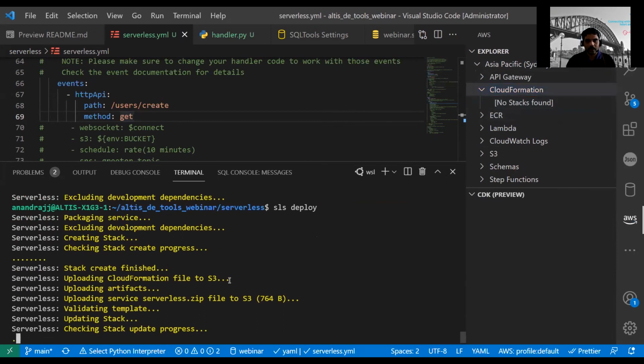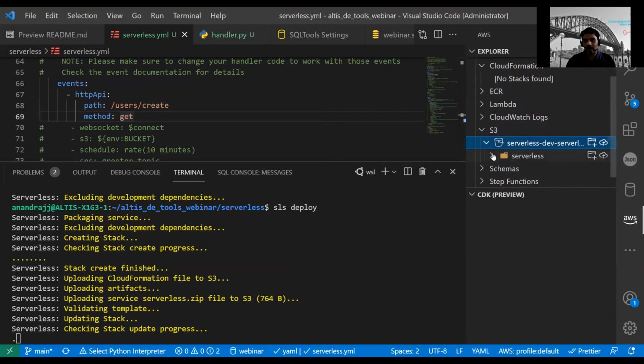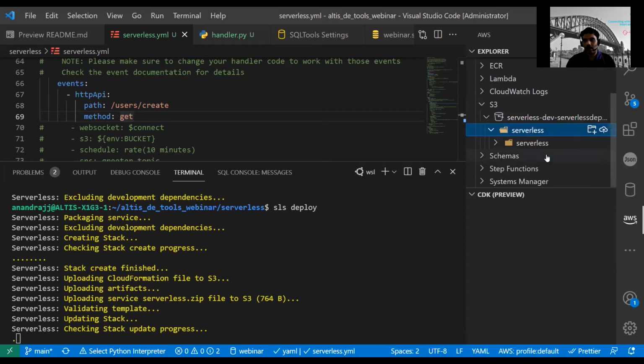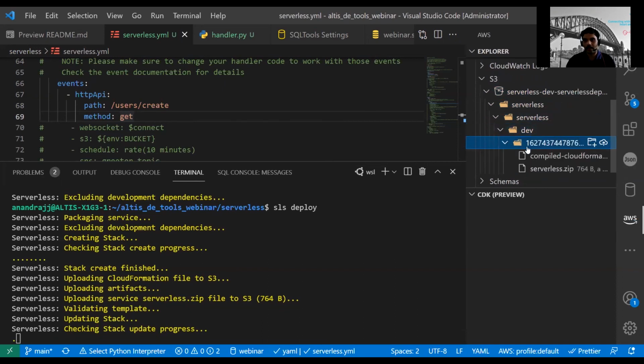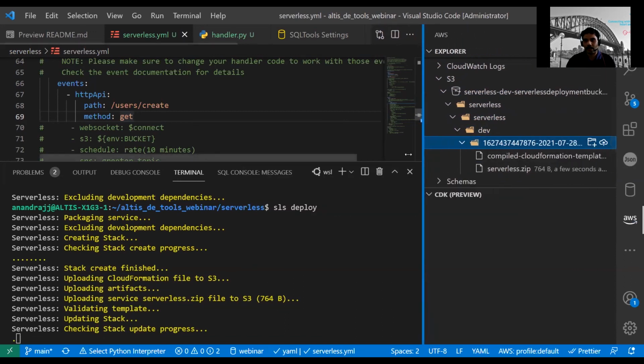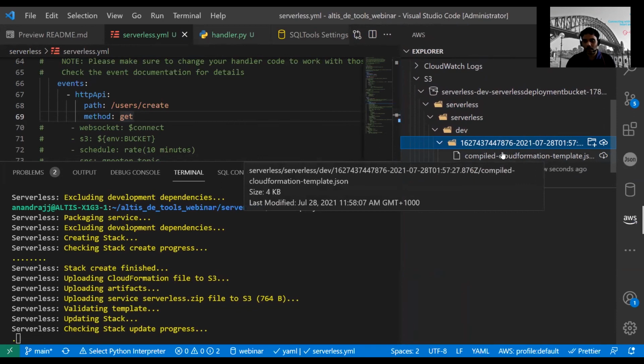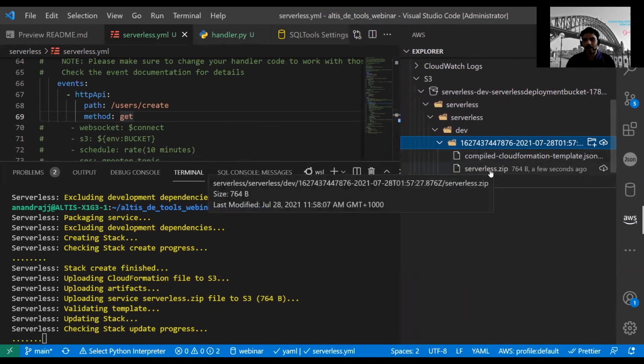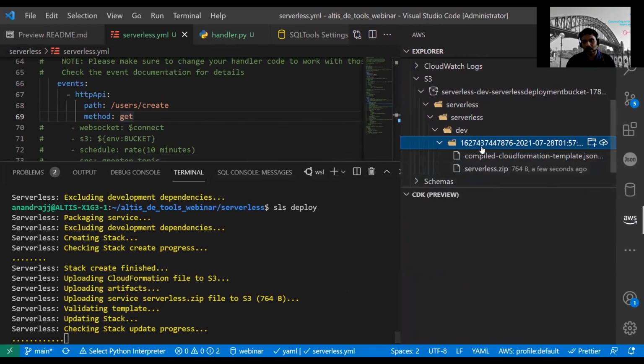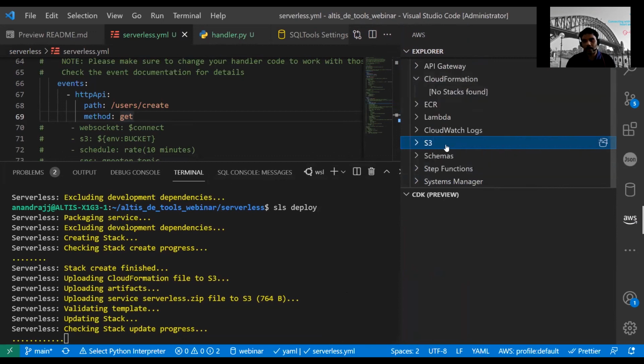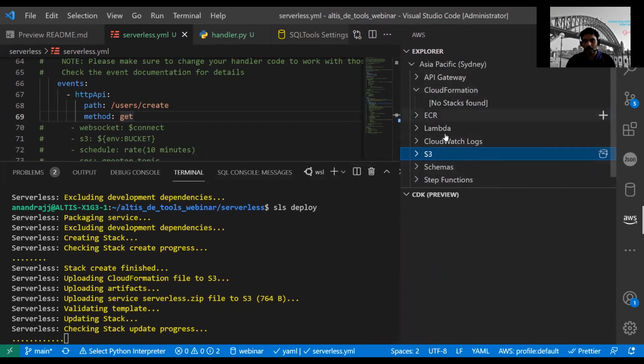I think it's not yet created, but there could be an S3 file. You can see there is an S3 file, and it has uploaded a serverless folder, with the dev stage we gave, and the code package with the timestamp. This is the CloudFormation, which represents infrastructure as code, and this is our Python library that got zipped up as a package. First it uploads the contents to S3, then it deploys to CloudFormation. You can also access other functions using this AWS extension in VS Code.